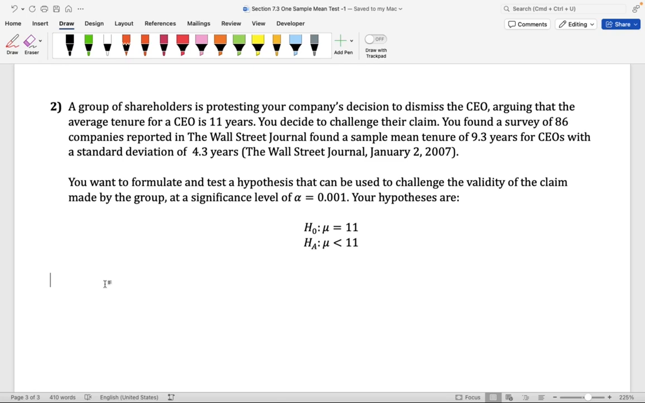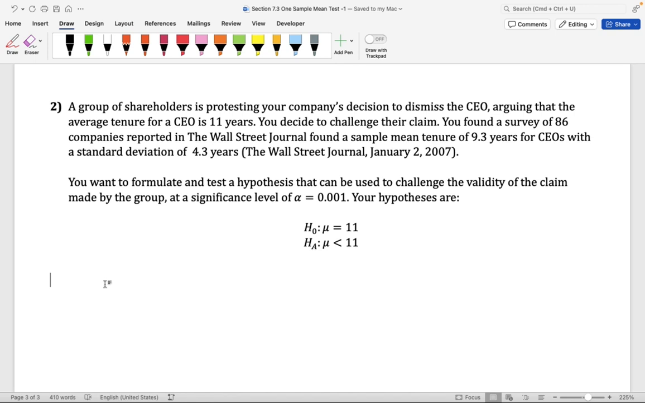We're going to consider another example where we have to conduct a hypothesis test for a mean. Let's go ahead and read the information. We're going to be summarizing the information as we go. A group of shareholders is protesting your company's decision to dismiss the CEO. They argued that the average tenure for a CEO is 11 years.